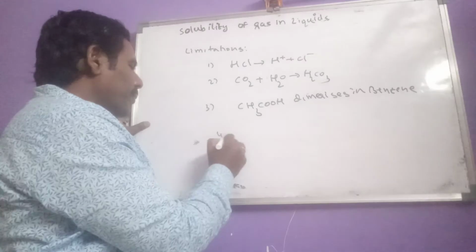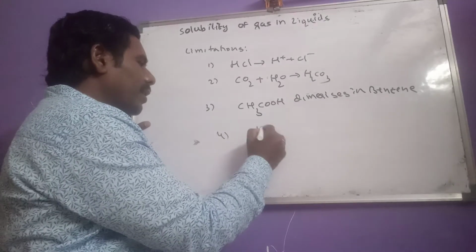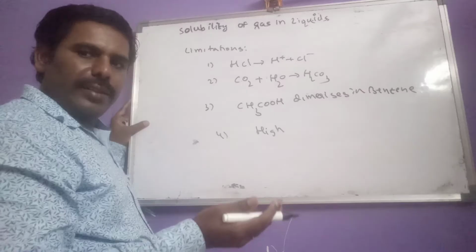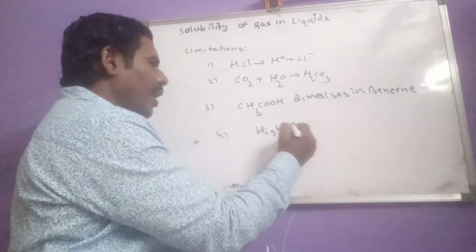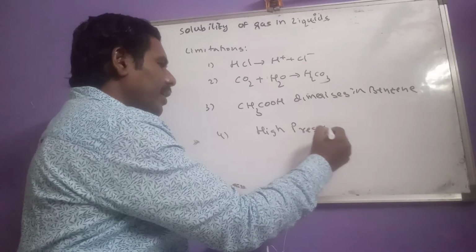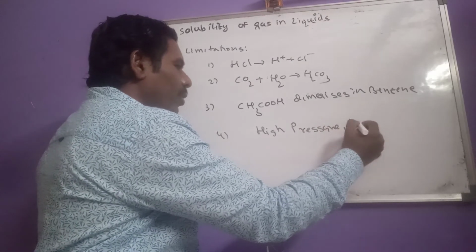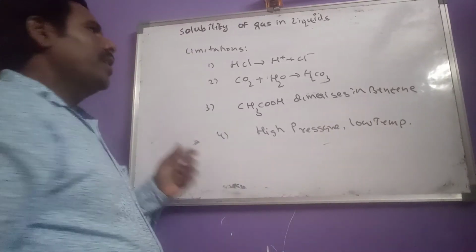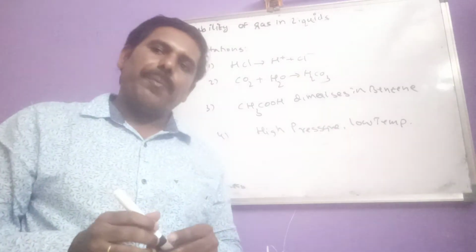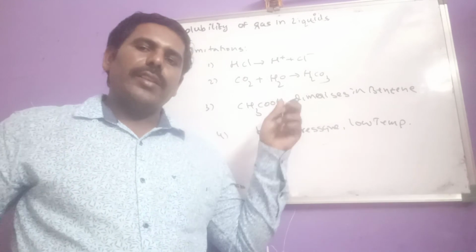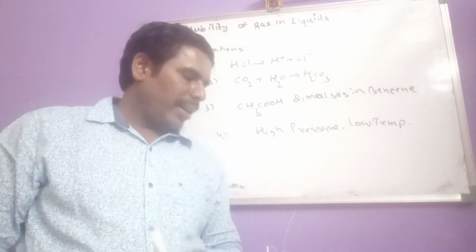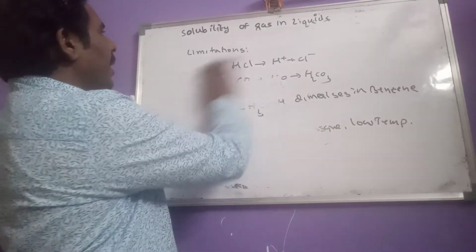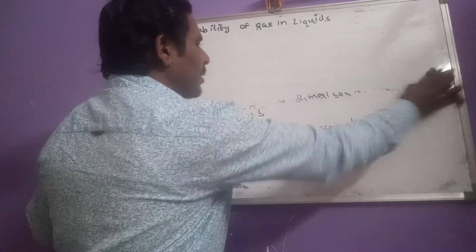And also Henry's law is not applicable at the conditions of high pressure and low temperature. So these are the limitations of Henry's law. And then let us see what are the applications of Henry's law.